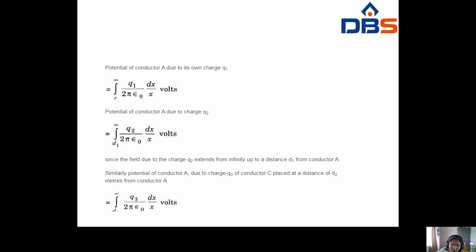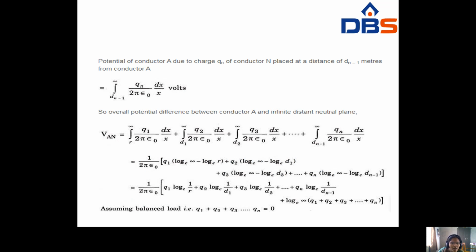Similarly, potential of conductor A due to charge Q3, conductor C placed at a distance D2 meters from the conductor A. At that time you have to write the integral from D2 to infinity of Q3 by 2 pi epsilon naught dx by x. Similarly, potential of conductor A due to charge Qn of conductor n placed at a distance of Dn minus 1: for the last conductor, you have to write the integral from Dn minus 1 to infinity of Qn by 2 pi epsilon naught dx by x.